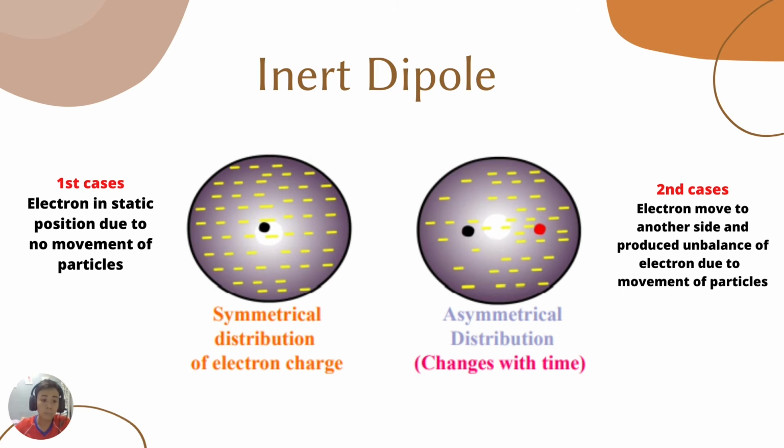So when another particle comes to this particle, which has an asymmetrical distribution, the electron is attracted to the right side due to the unbalanced electron and opposite charge. You can see that there are more electrons on the right side than the left side. So that is an asymmetrical distribution.